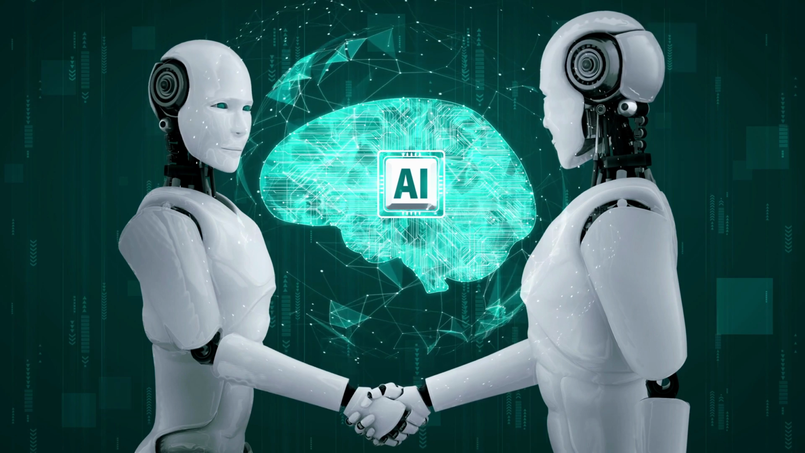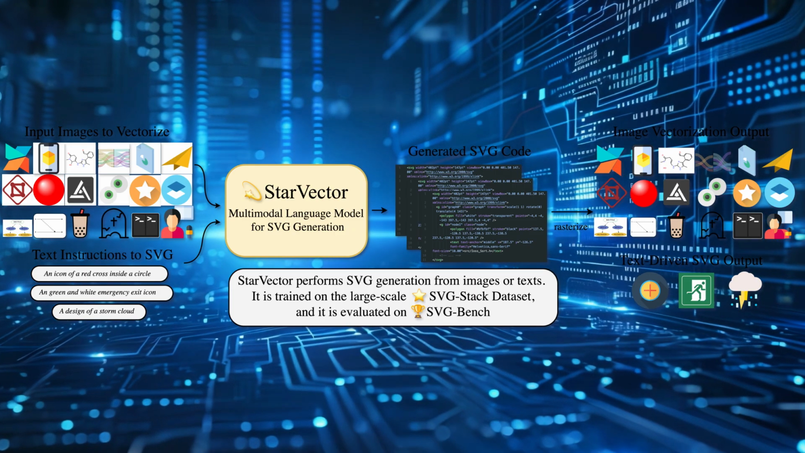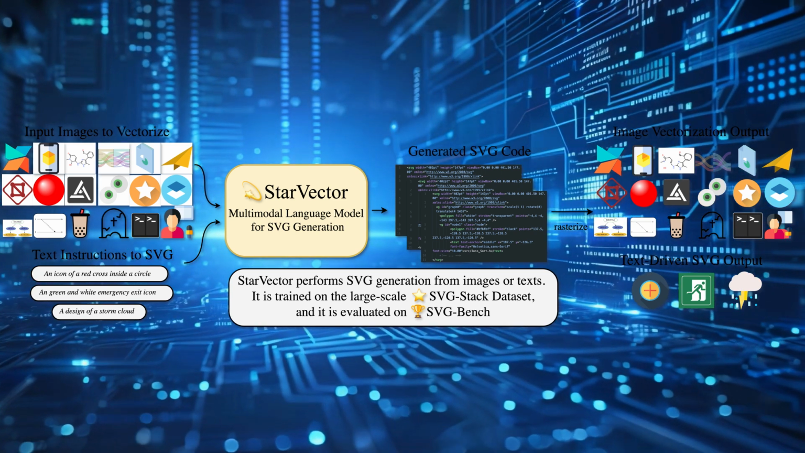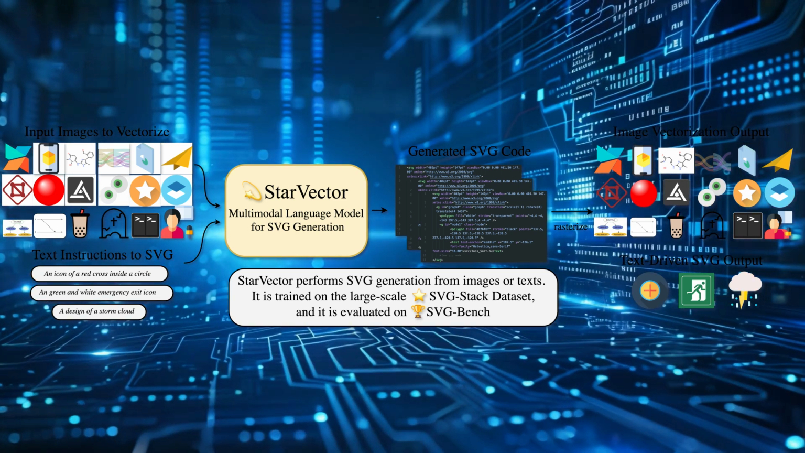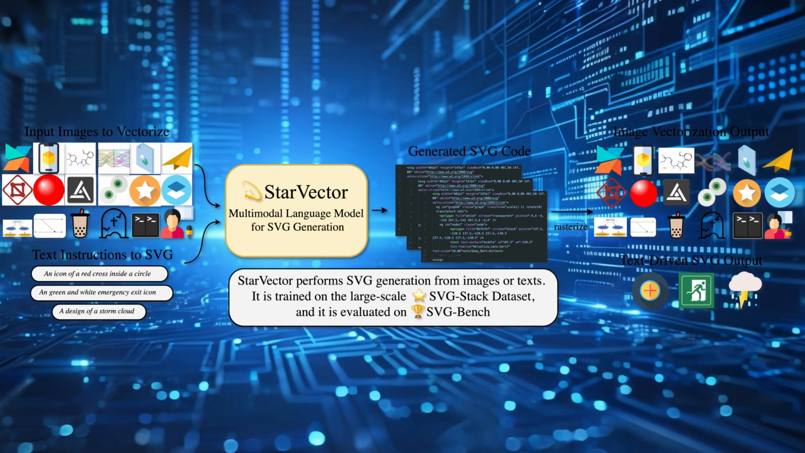StarVector is an open-source project showcased at CVPR 2025, designed to convert bitmap images or text into scalable vector graphics, SVG code. Unlike traditional vectorization methods, it interprets image semantics to generate clean, structured SVG elements.